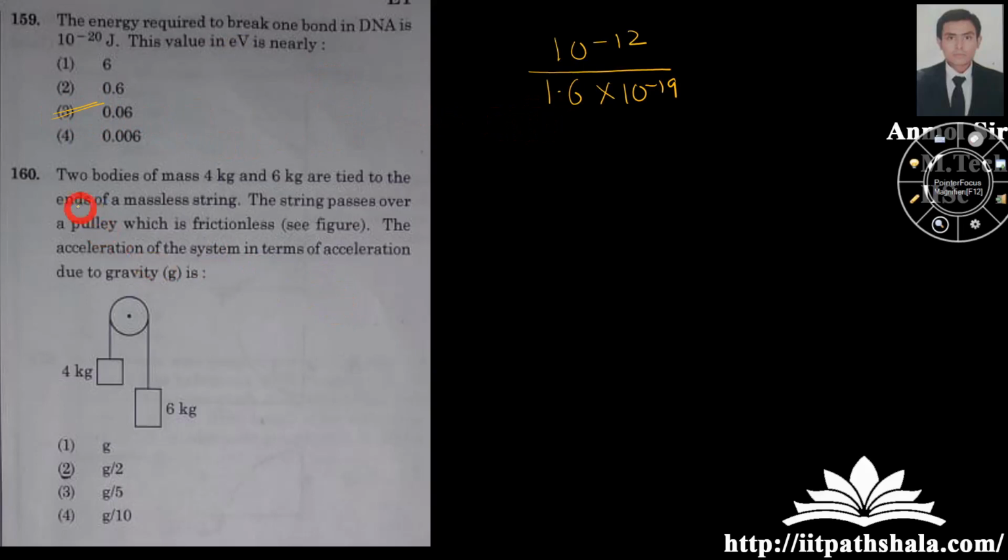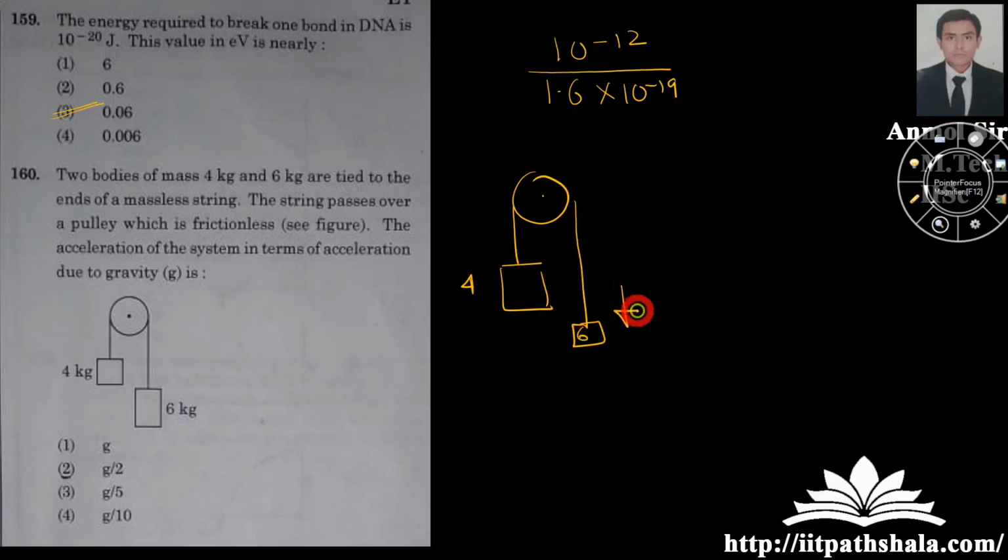Now two bodies of mass 4 kg and 6 kg are tied to the ends of a massless string. The string passes over a pulley which is frictionless. The acceleration of the system in terms of acceleration due to gravity is, either you can use the direct formula or go through the procedure itself. I'll go through the procedure. This is my 4 kg, this is my 6 kg.